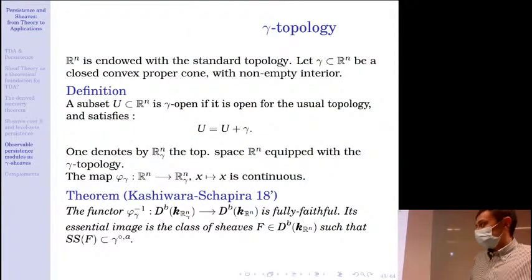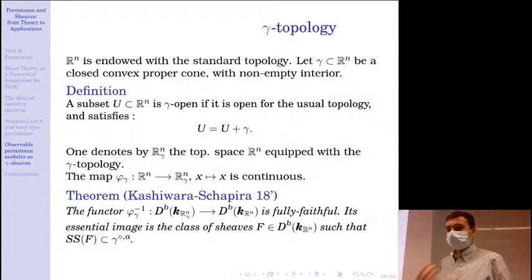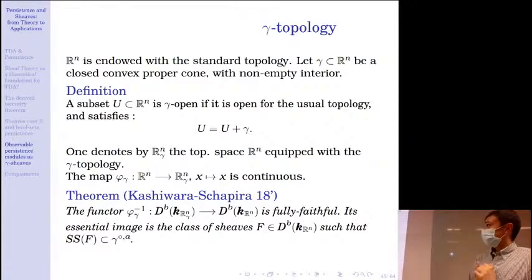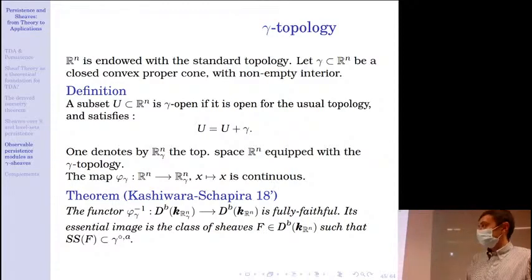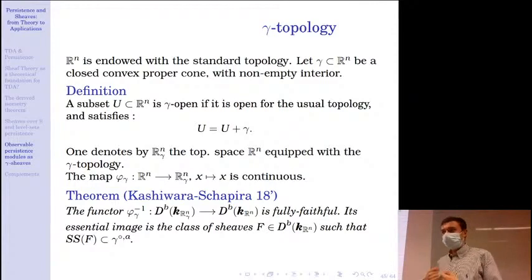So I also need to introduce another topology, which is called the gamma topology. We equip R^n with the standard topology, and given gamma a closed convex proper cone which has non-empty interior, I will say that a subset U in R^n is gamma-open if it is open for the usual topology and it is stable by addition by elements of the cone.